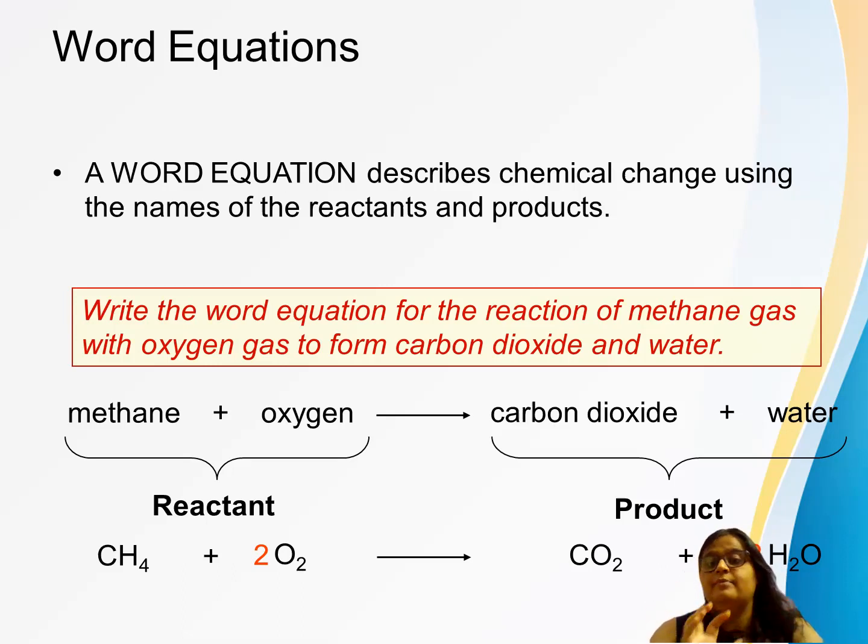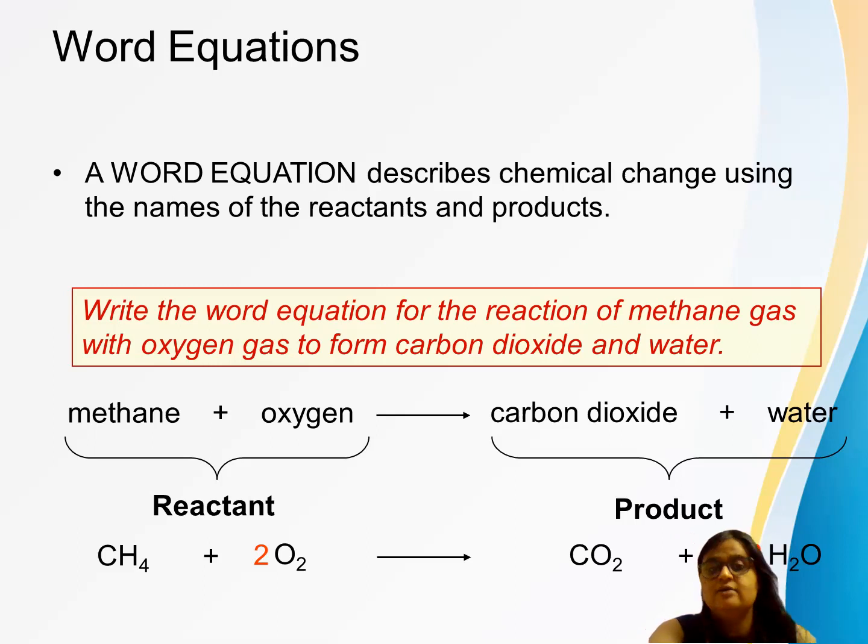Word equation: now I'm just presenting it in the form of a reaction. So methane plus oxygen gives carbon dioxide plus water. Here, what are the reactants? Methane and oxygen. What are the products here? Carbon dioxide and water. But if I want to write a normal chemical equation, then you have to write symbols. What is the methane formula? CH4, oxygen O2, carbon dioxide CO2, and water H2O, right? But balancing is also required.